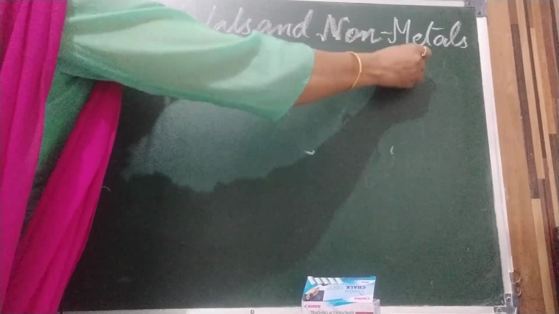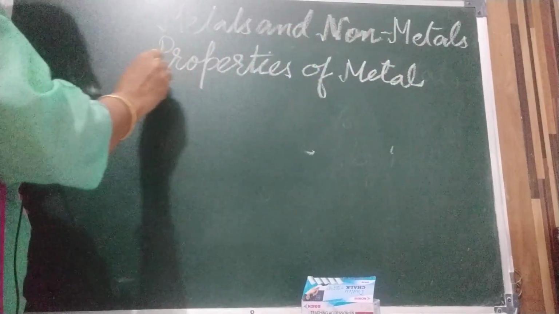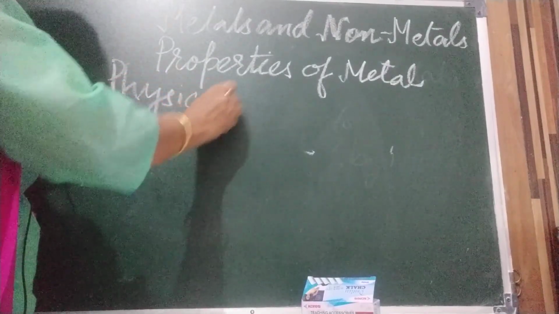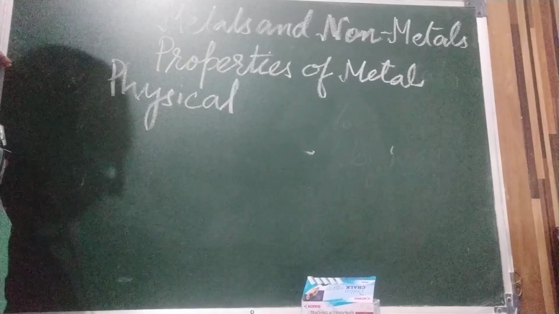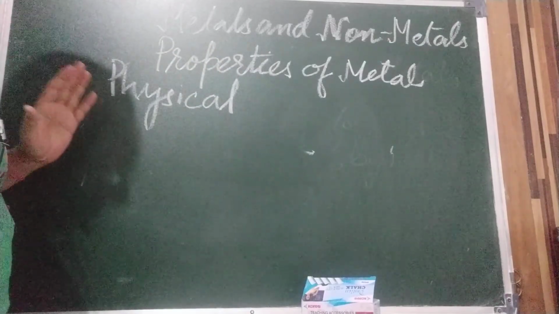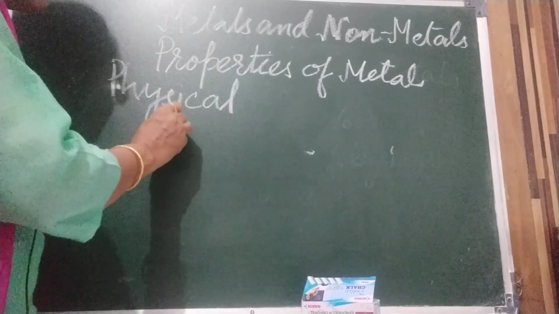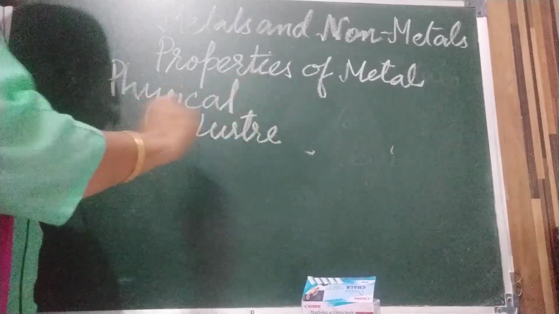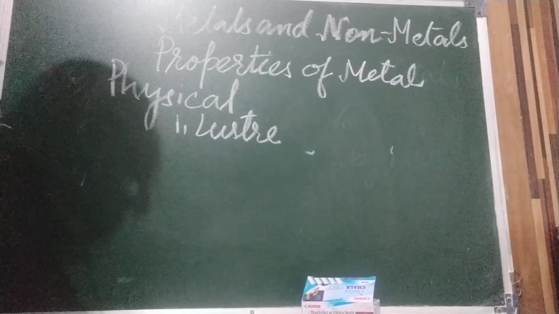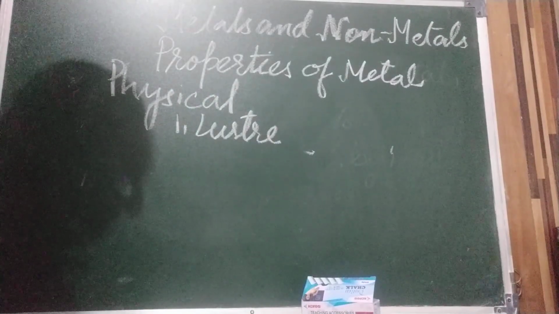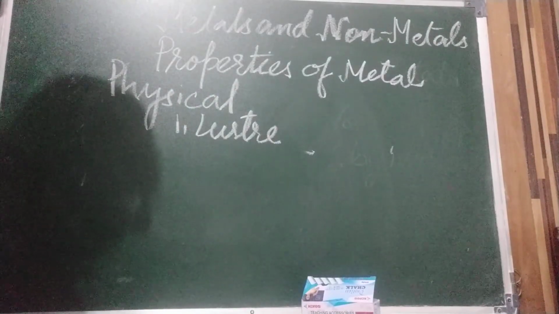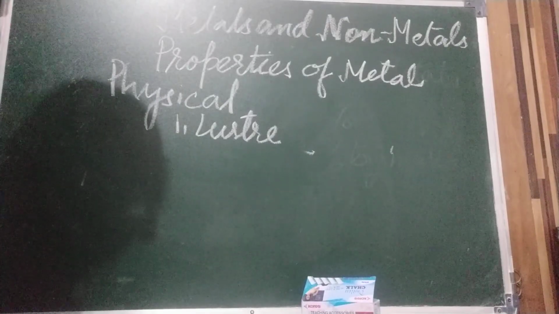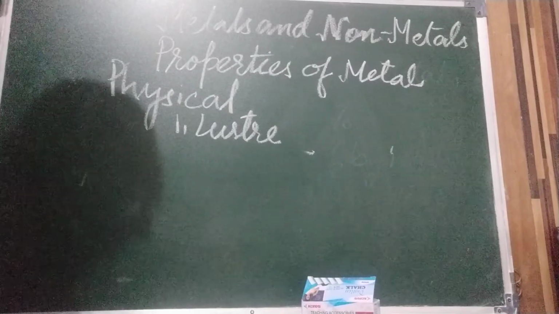First we will take properties of metals. First I will take physical properties. There are many physical properties. One by one I am going to discuss. First is luster. Luster means they shine. Maximum metals shine except potassium and sodium. They don't have luster.